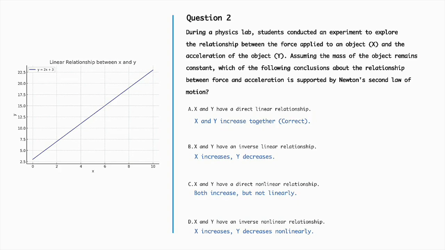The correct answer here is A. X and y have a direct linear relationship. According to Newton's second law of motion, force, x, and acceleration, y, are directly proportional, meaning as the force applied to an object increases, its acceleration increases in a linear fashion, provided the mass remains constant. And here's the visual for that.